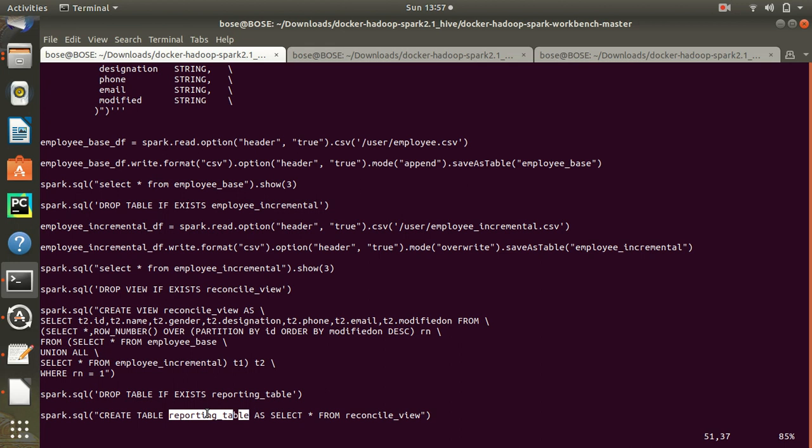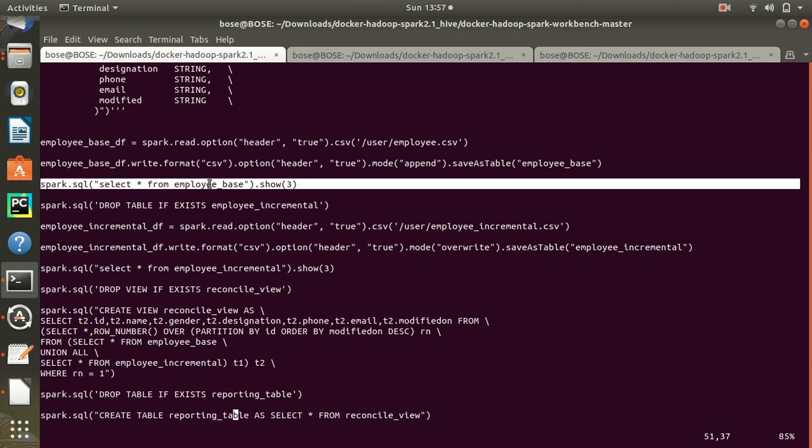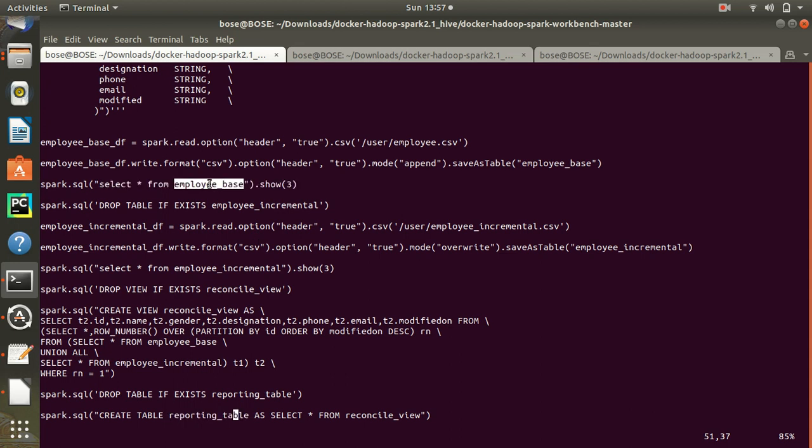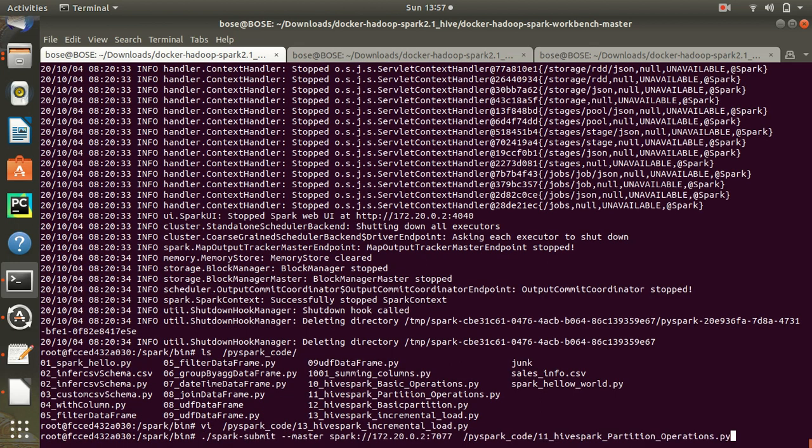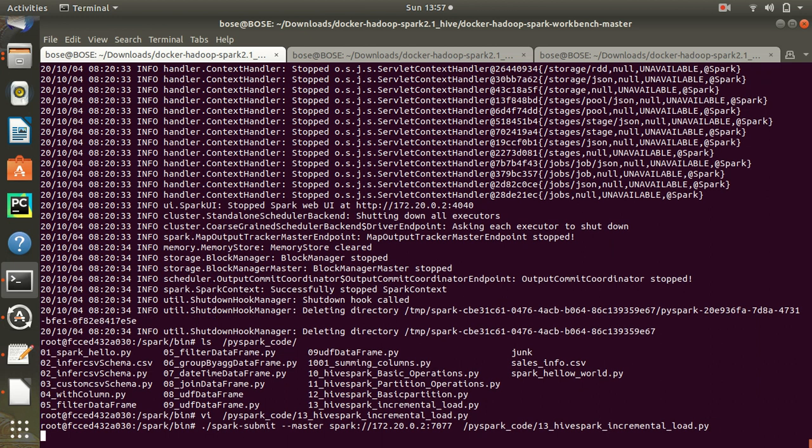In your practical scenario you can do that, but this is for the first time. Next time, this reporting table which you have created has to go into your base table, because the next day you are starting with that data, and then you will again do an incremental load on that. But this is a view, I am not updating, I am just storing it as a view. So we'll see whether the latest job profile is shown or not. So run it.